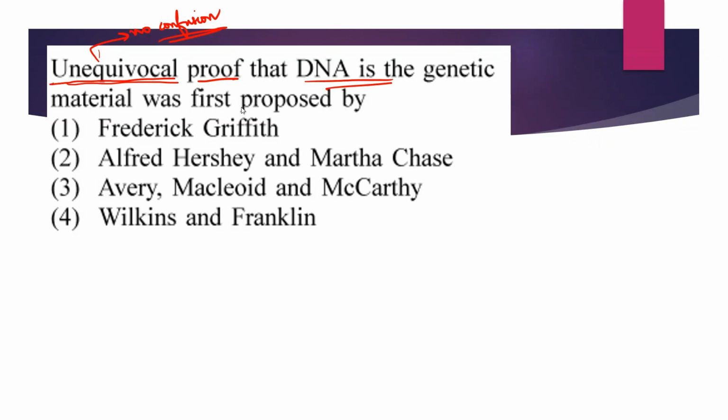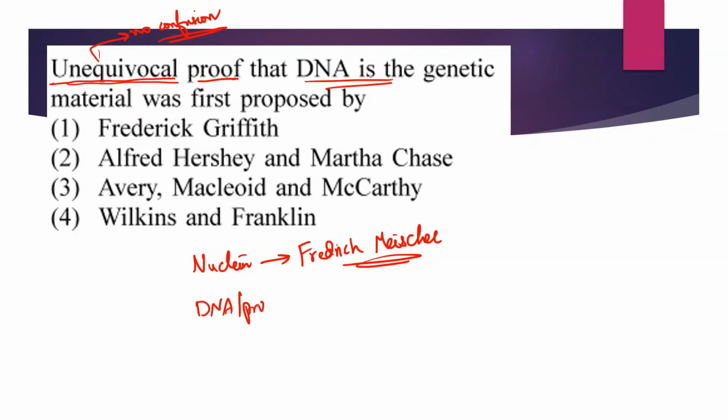Okay, before we understand, let us see what were the experiments done by Griffith, Hershey and Chase, Avery, McLeod, McCarty, Wilkins and Franklin. Now, nuclein or the nucleic acid was first discovered by Frederick Miescher. He first discovered nucleic acid, but which biomolecule is it actually? Is it DNA or protein, or is it the RNA, ribonucleic acid, which acts as genetic material?